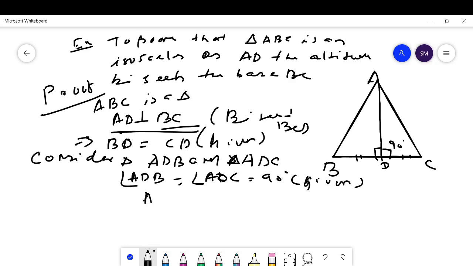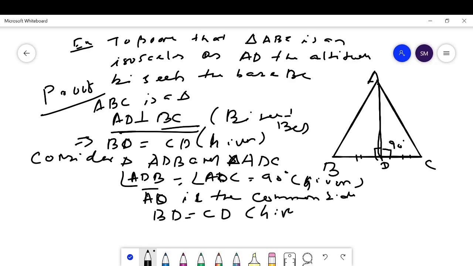And AD is the common side for the triangles, and BD is equal to CD, given because the altitude bisects BC.